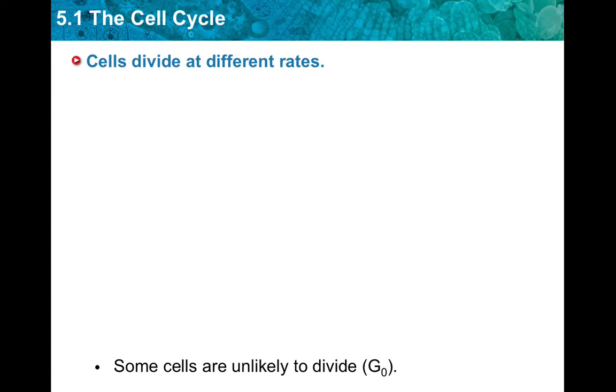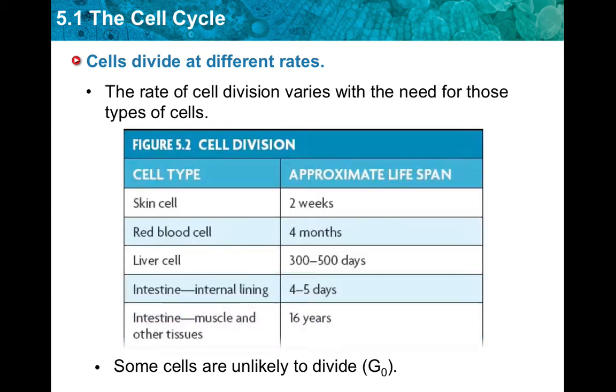Then G0. It is the stage where cells rarely divide. Some stay in this stage forever, or permanently.